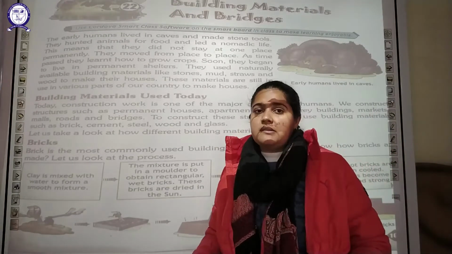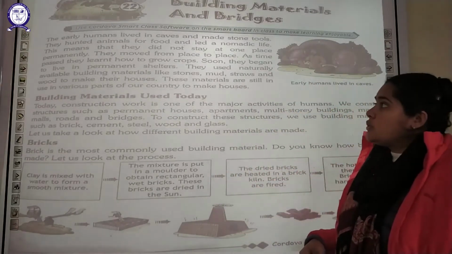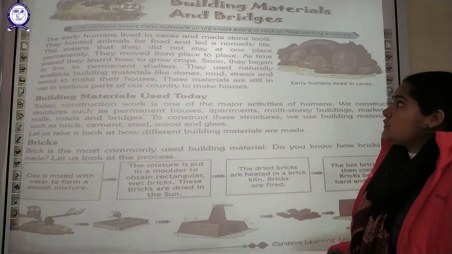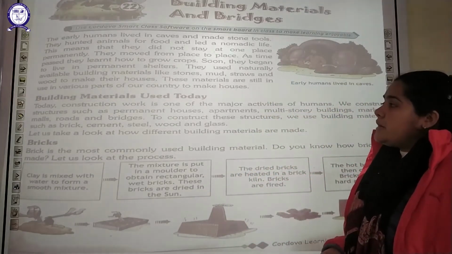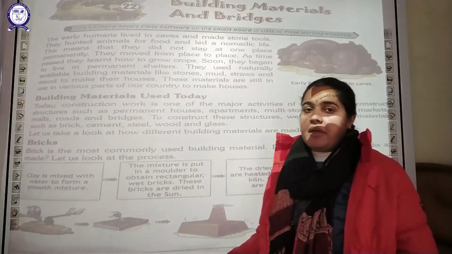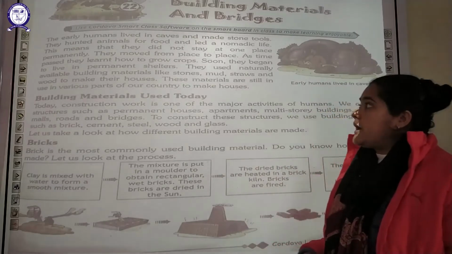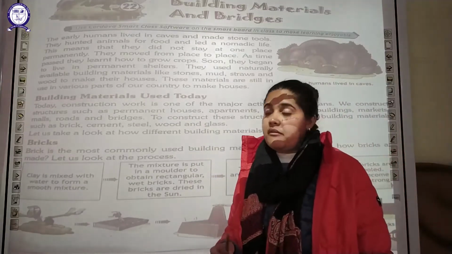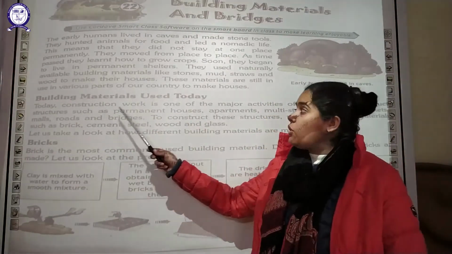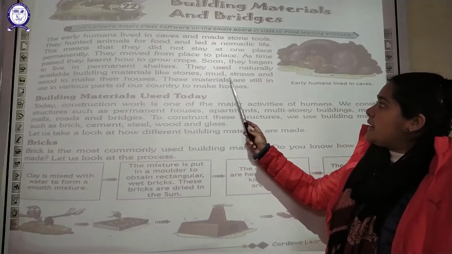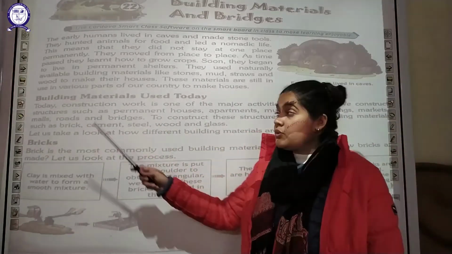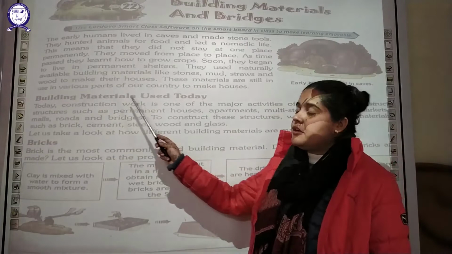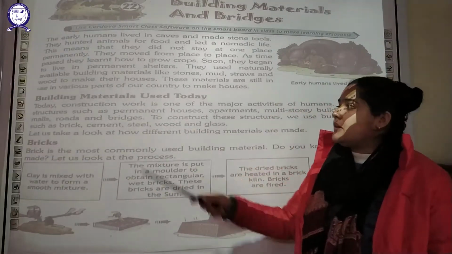So as time passed, these early humans learned how to grow crops and how to live in a particular place, in a permanent settlement. With time they learned many new things, and they began to make houses using natural building materials that were available at that time. What all things did they use? They used stones, mud, straw and wood in order to make their houses, and these materials are also used to make houses in different parts of our country. Still now these materials are being used.